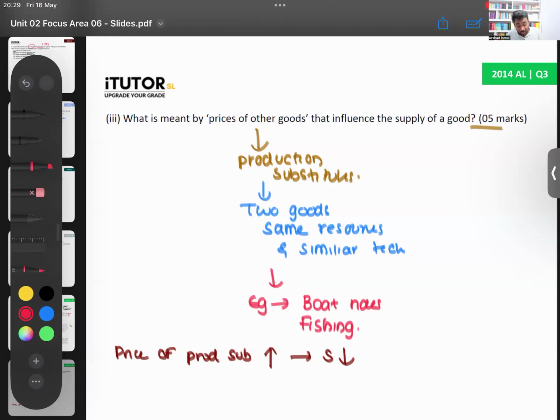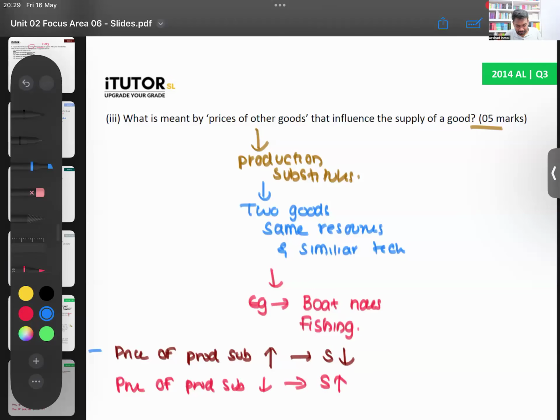And then you can say, on the other hand, if the price of the production substitute decreases, then what happens? People who are supplying the production substitute will come and supply your good. No? So as a result, what happens? Supply will increase.